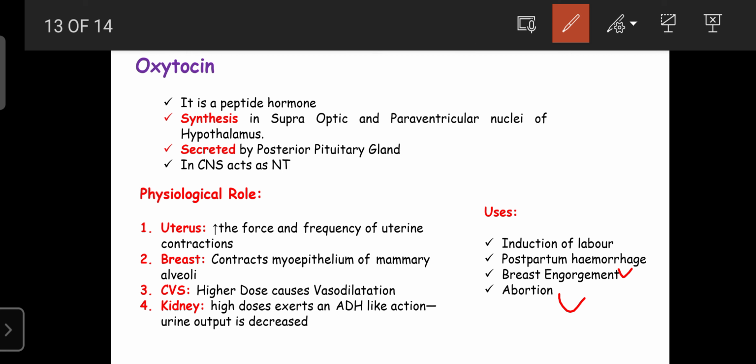Nowadays they are using oxytocin or oxytocin-related drugs. They are helpful to cause abortion if the pregnancy is unwanted, unhealthy, or creates a problem for the mother or any other problems. So these are the various physiological roles of oxytocin.